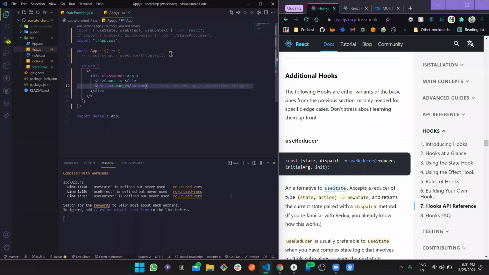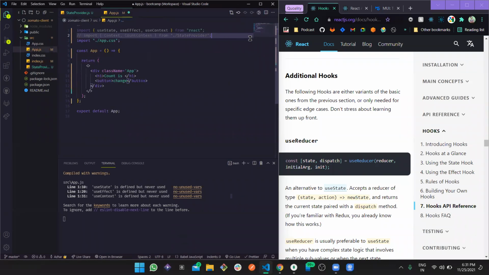So in the application, let's forget all this. The state provider, what we are getting is two things: firstly, state provider itself, and then the use state value. Okay, so state provider is a component. So let's just wrap this in the component.